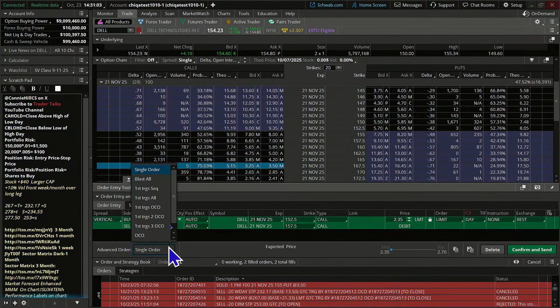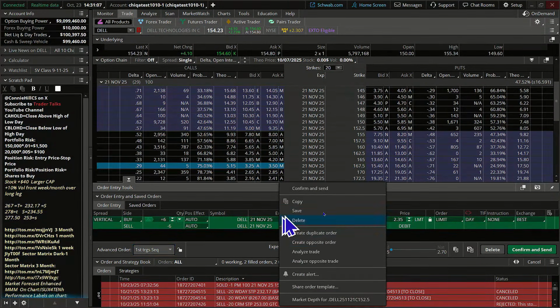Let's put in a buyback order. We're going to put in a first trigger sequential. We're going to put in an opposite order here.